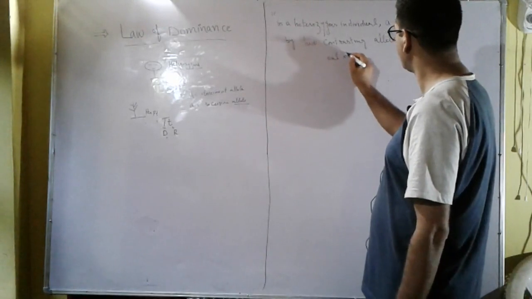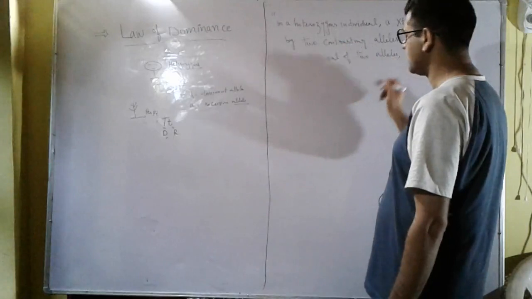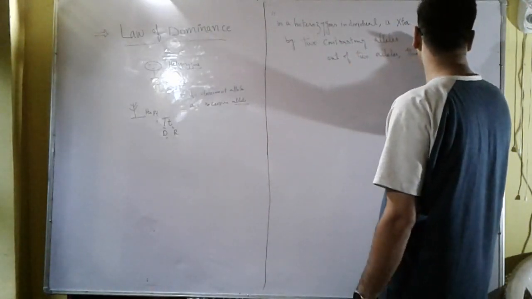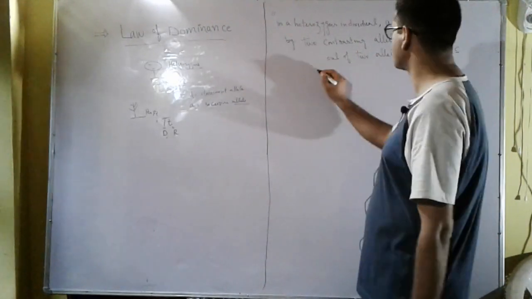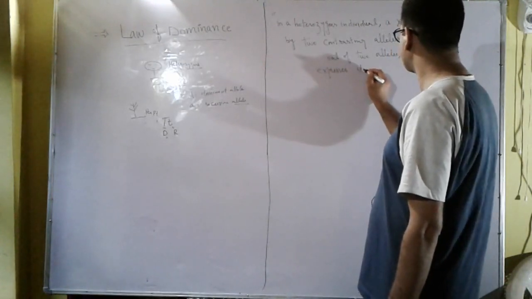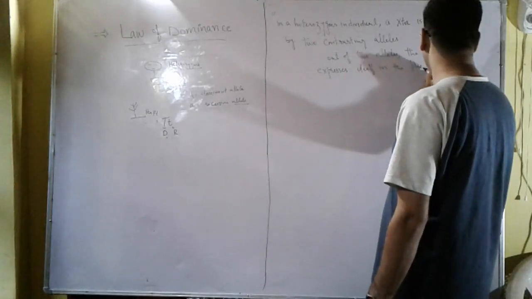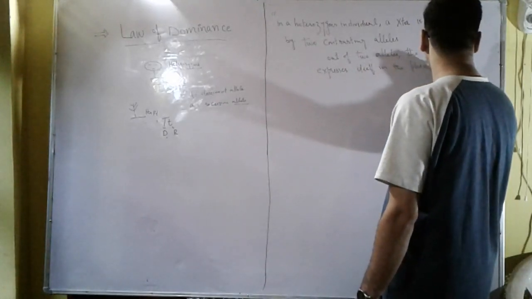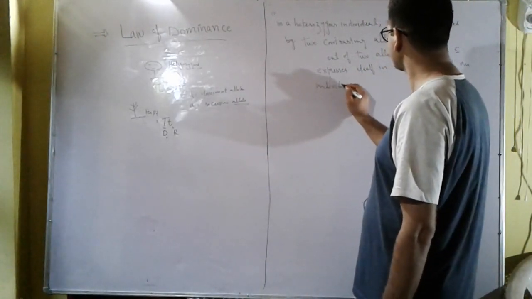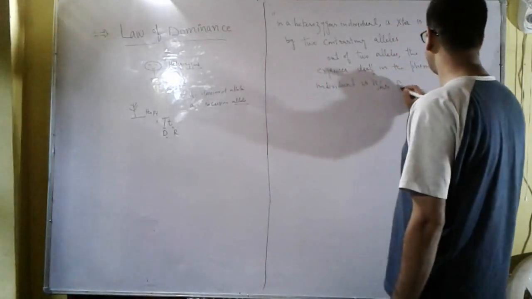Out of the two alleles, the allele which expresses itself in the phenotype of an individual is known as the dominant allele.